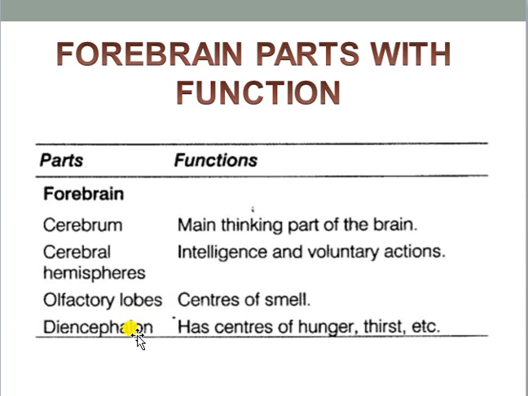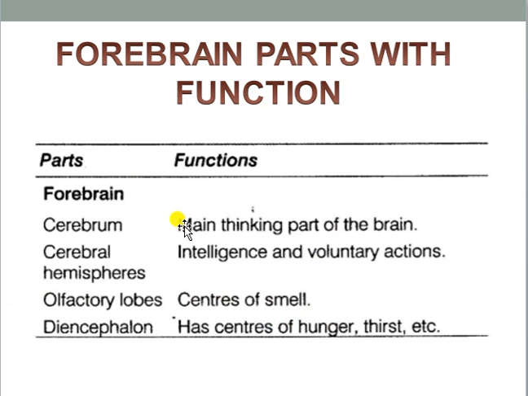The second part, you can say, is the diencephalon, because the first part is the telencephalon, within which the cerebrum and olfactory lobe come, as I have already told. The next part is the diencephalon. Within the diencephalon there are again two parts: thalamus and hypothalamus. Keep in mind they are responsible for maintaining hunger and thirst, and the hypothalamus especially is responsible for controlling our body temperature, that means thermoregulation. The hypothalamus is also called the master of master gland, because it also controls the secretion of the pituitary gland.